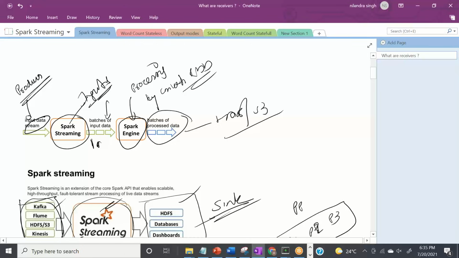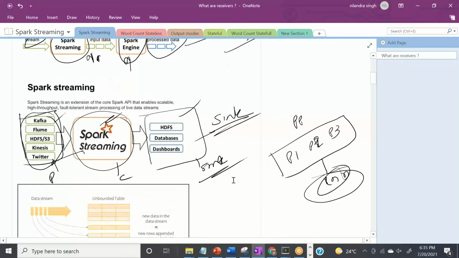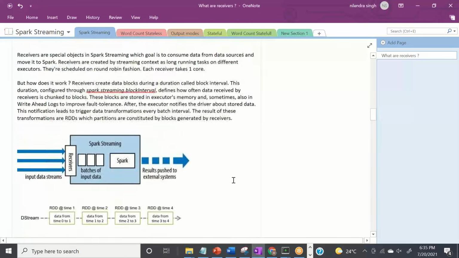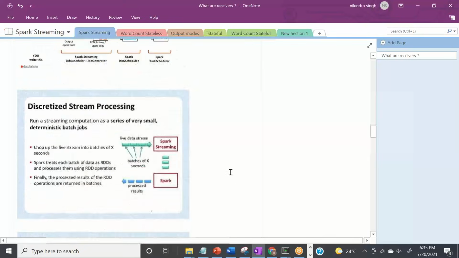Now we have come till here, and then these small batches are passed to the Spark engine, and then the Spark engine processes them using RDD, right? So we get one more step ahead. Now let's see what these small batches are, and let's give them a name. So what are these small batches called?